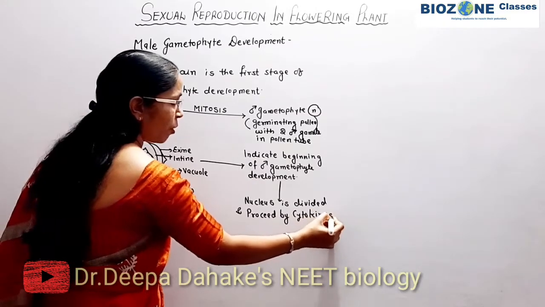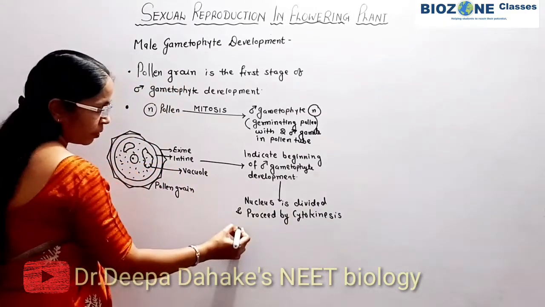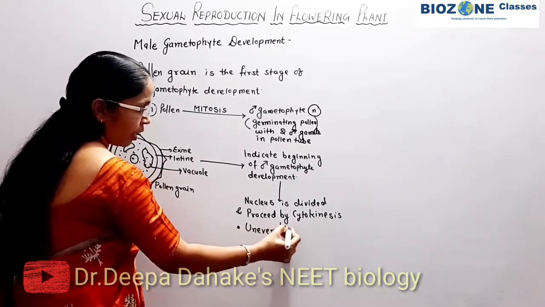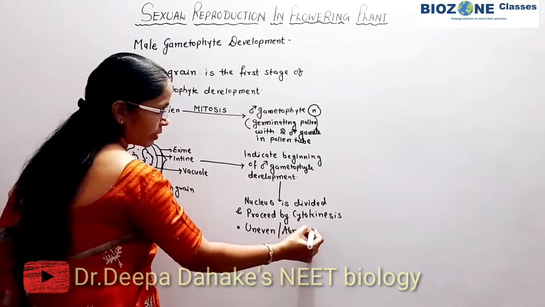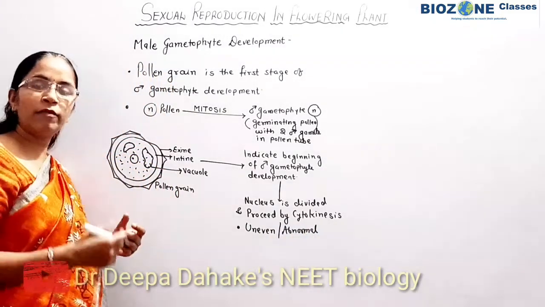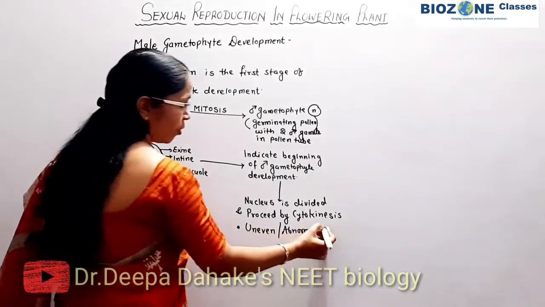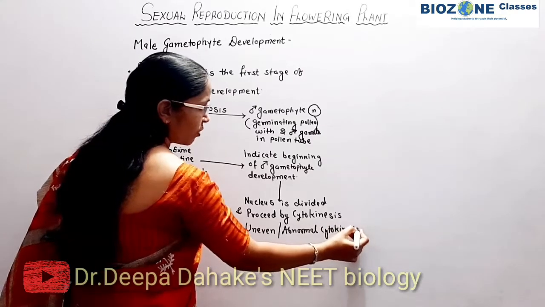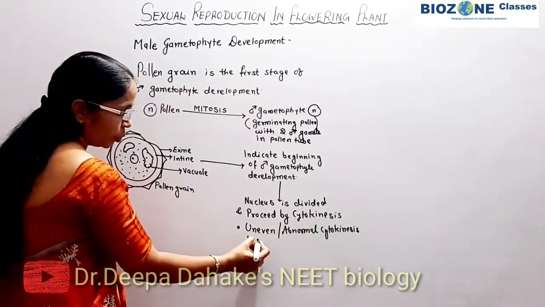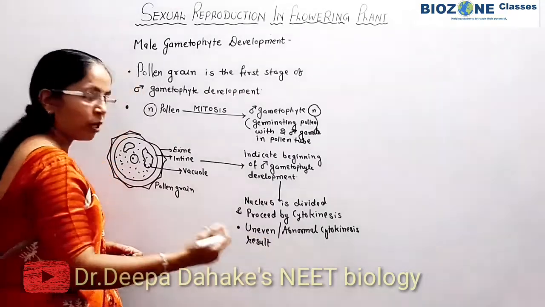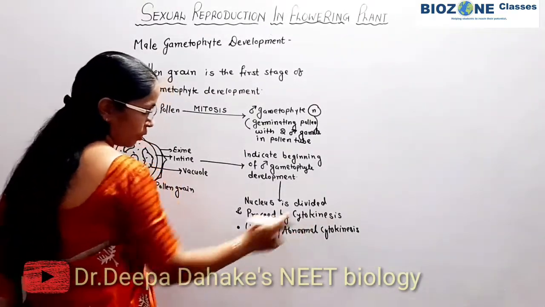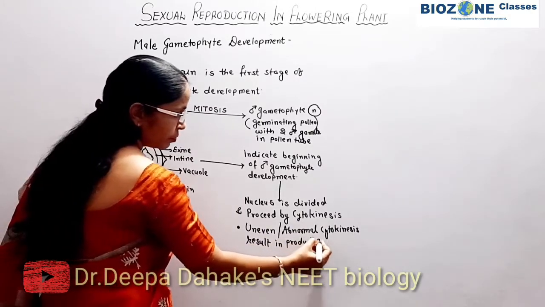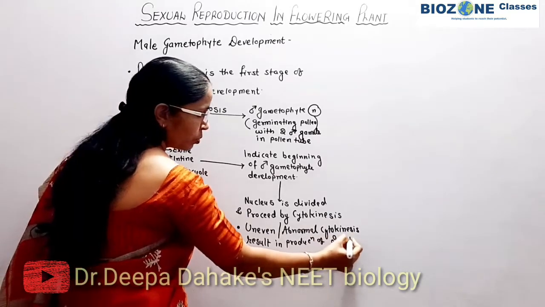But the important feature you remember here, the cytokinesis is uneven or abnormal cytokinesis. So uneven or abnormal cytokinesis takes place, and because of that two uneven cells are produced.